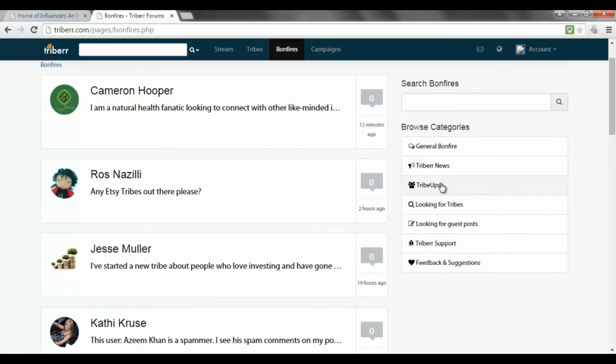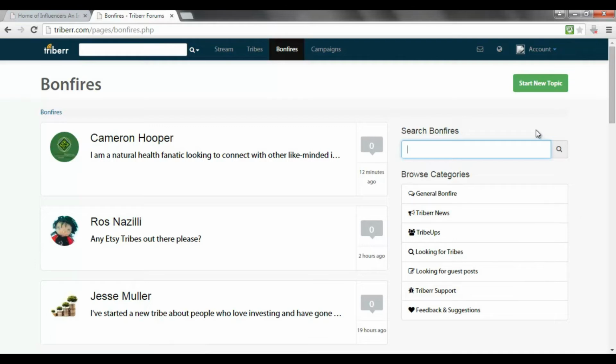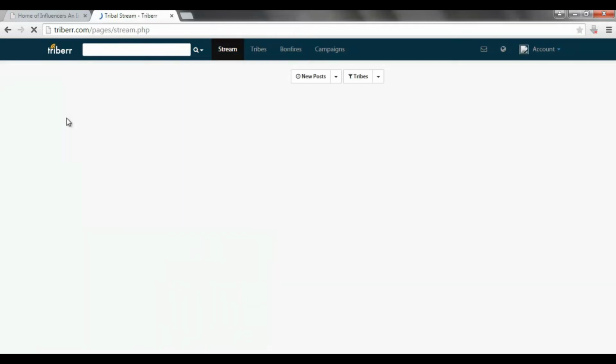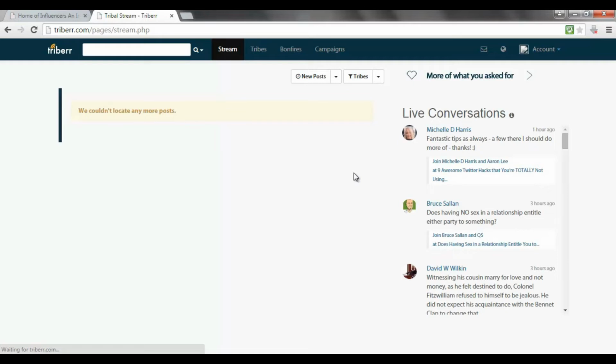So as you can see, the categories of the bonfire are over here on the right hand side, or you can search if you have a particular niche that you want to search for. Now if you want to create a new topic, just to actually put your message out there, perhaps ask if there's a tribe for you, you just click this start new topic button. So the thing about Triber is it's just really simple, and when you join a few tribes, all you have to do is, when you log in, you'll see the posts right here, and the posts that you like, you can share them.